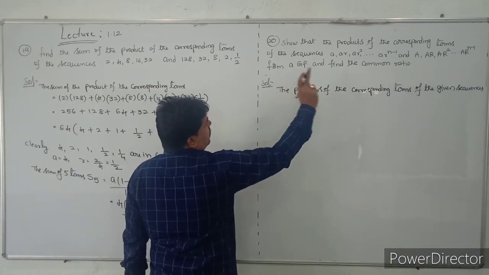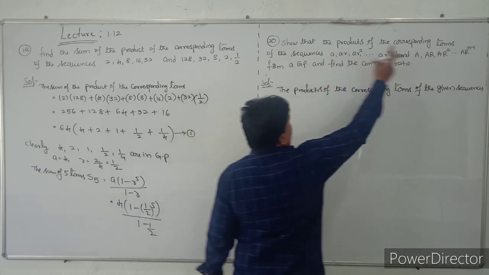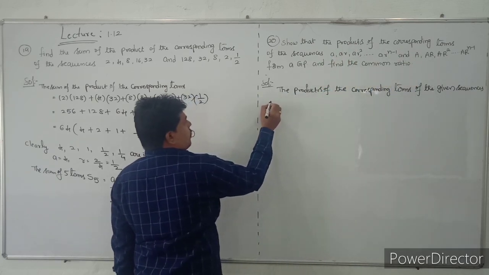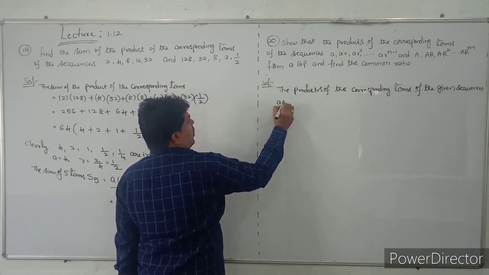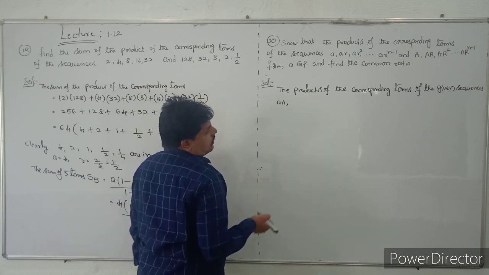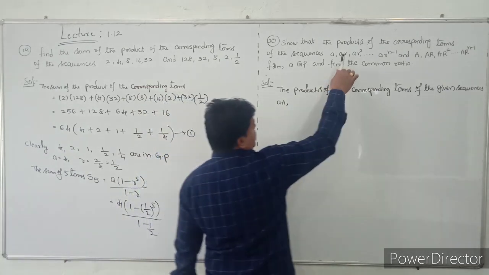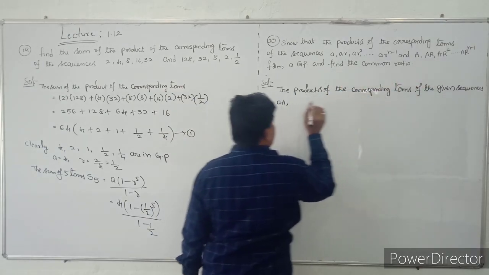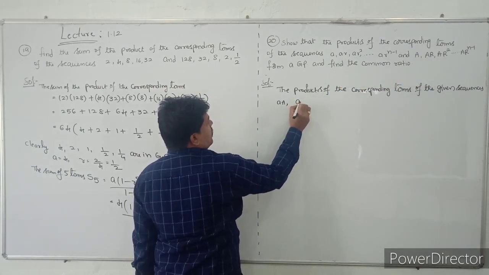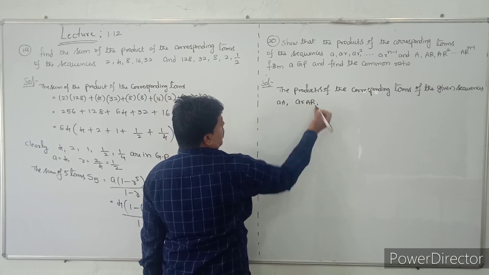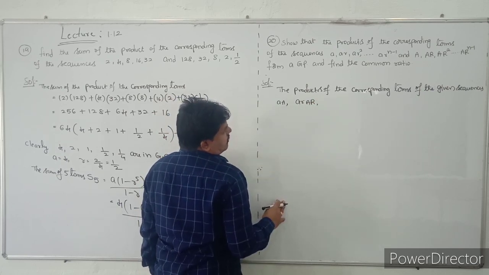What is the value? Multiply the first terms, A and A. So the product term will become A, that is the first term. The product of the second terms is AR. What is the product of the third terms?